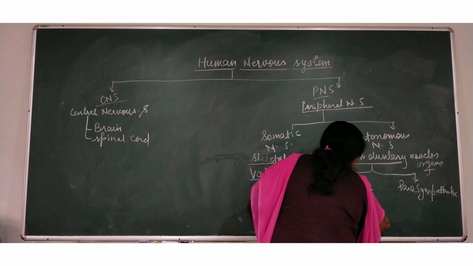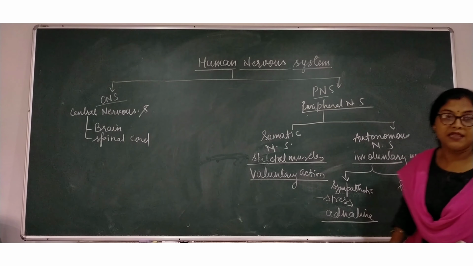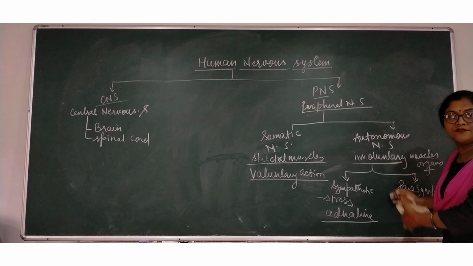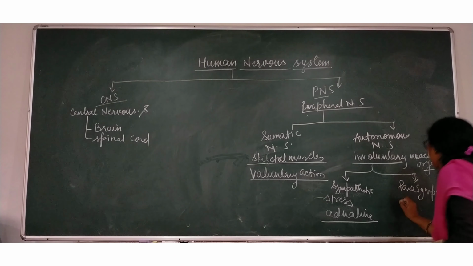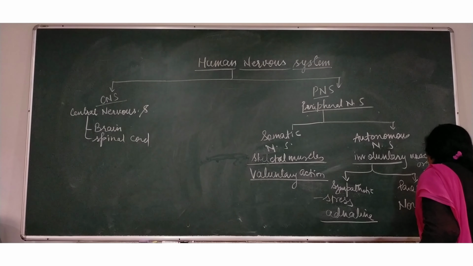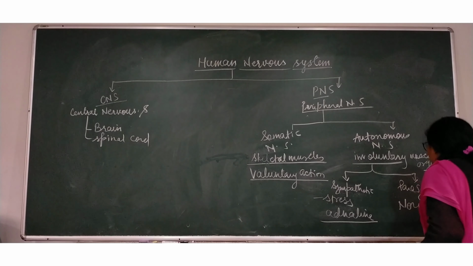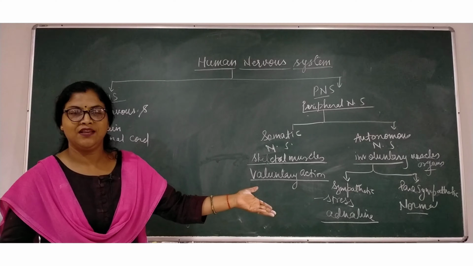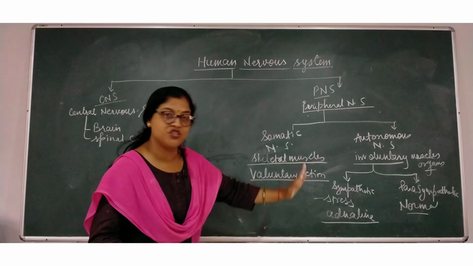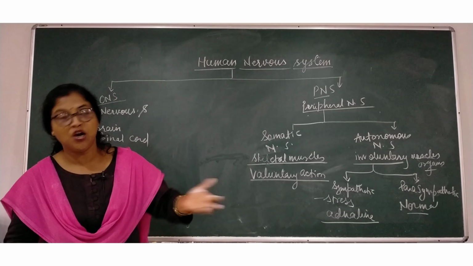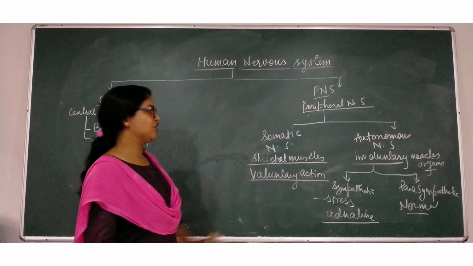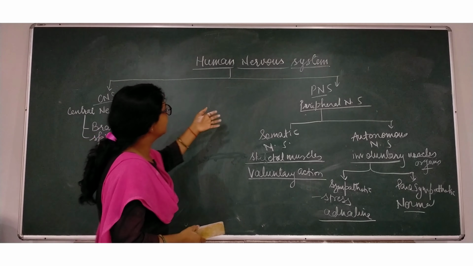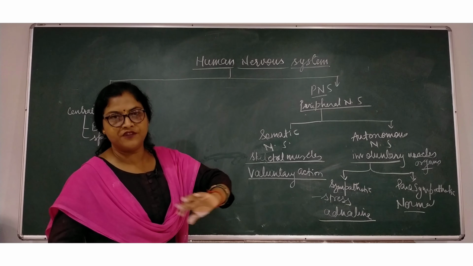And parasympathetic nerves work under normal conditions. They both function against each other, or you can say opposite to each other. So this was the classification of human nervous system.